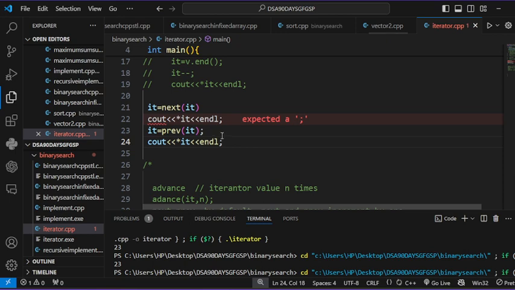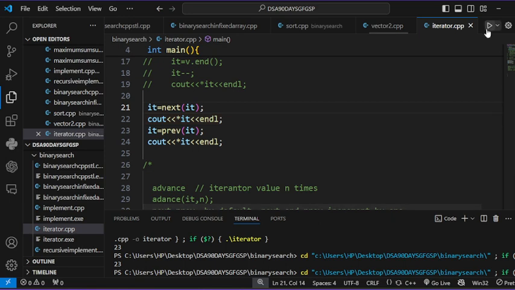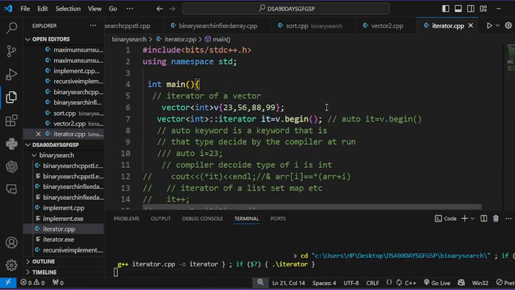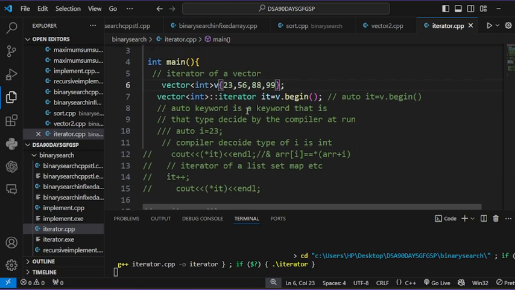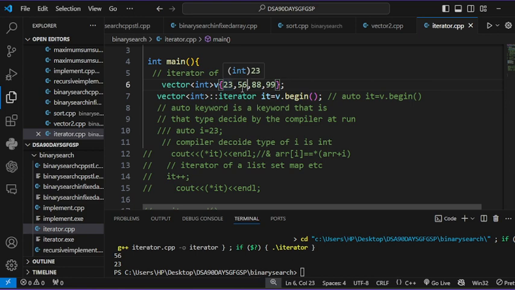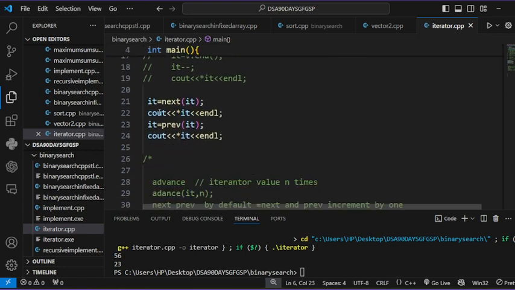So what output comes here? cout << *it. Running: first it points here, b.begin(), 23. When it = next(it), what is printed? 56. And when I write it = prev(it), then it goes back 1 place, forward and back, and 23 is printed. So you can see that first 56 is printed with it = next(it), and when it = prev(it), 23 is printed.